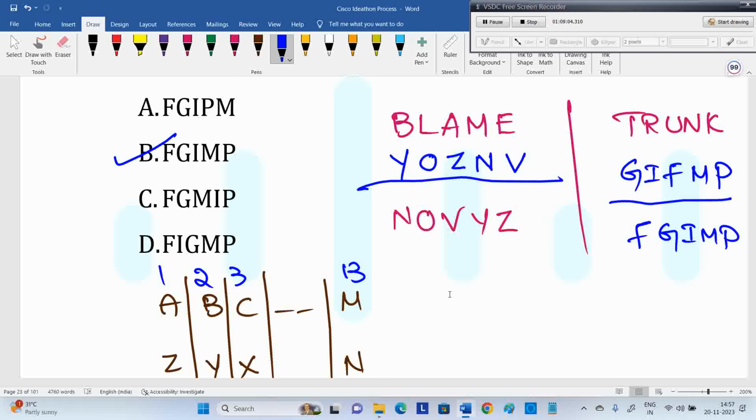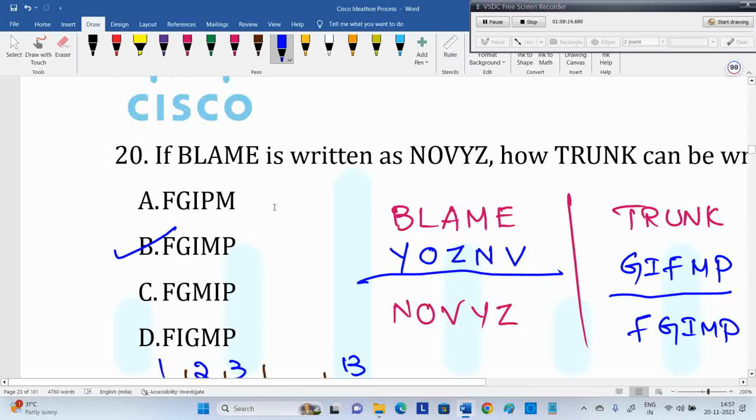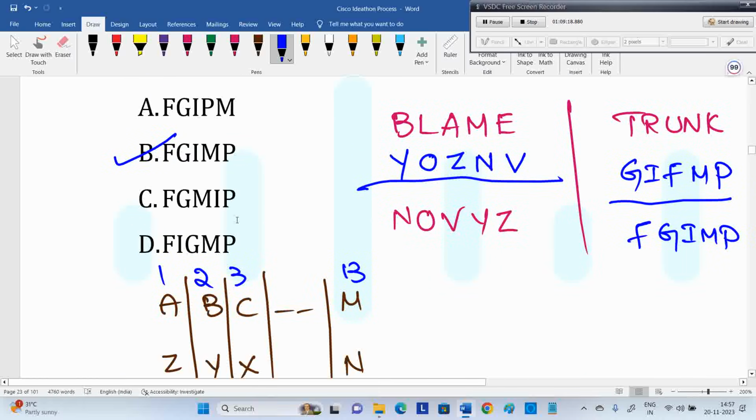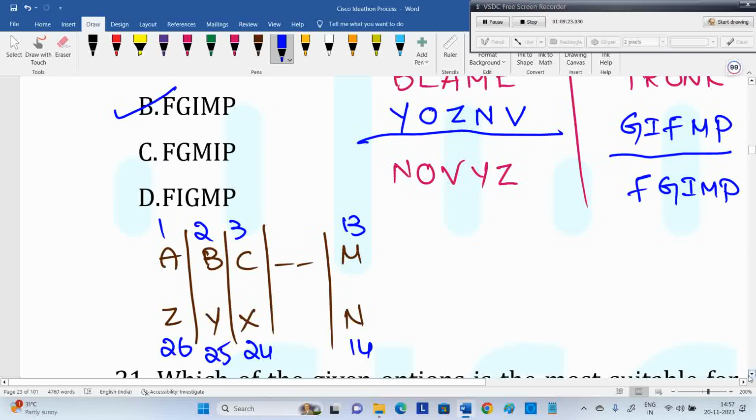But this is typical, converting into reverse code or opposite pair, and then maintaining alphabetical order is not an easy task. Good logic, that's what. So if you write like this in exam, A to Z, after M writing N in the next row, going up to Z, that will help you. Forward code, reverse code, opposite pair, all three can be covered here. With one go, you can cover all three.